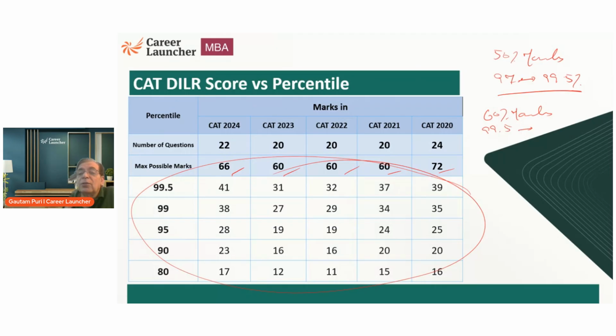What is important here is to understand this. 50% means out of, let's say, 22 questions, you have done 11 questions. But if you can do one extra set, another 3 to 4 questions, from a 99 you will straight away jump to 99.7, 99.9, maybe even almost close to 100 percentile. That one extra set is possible if you apply the Jugaad method that I've been discussing in this series.